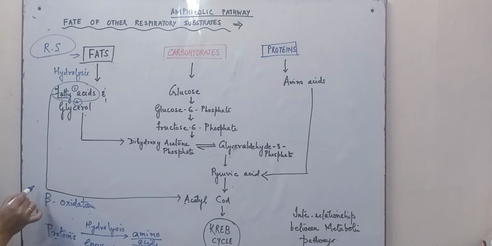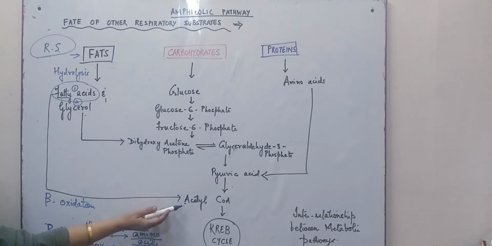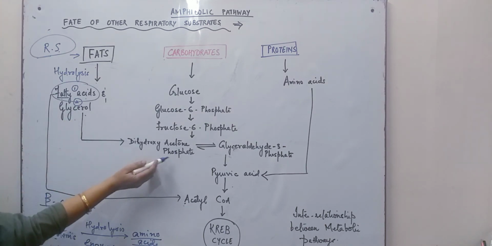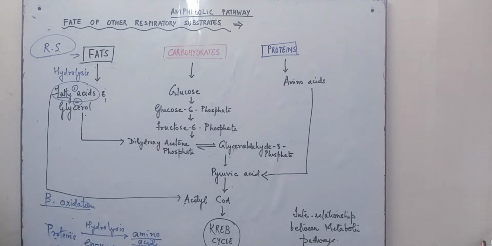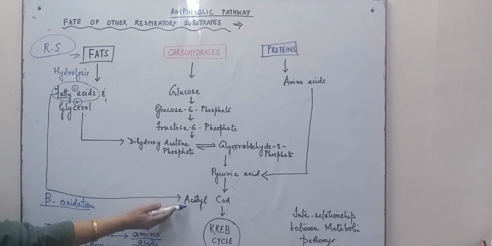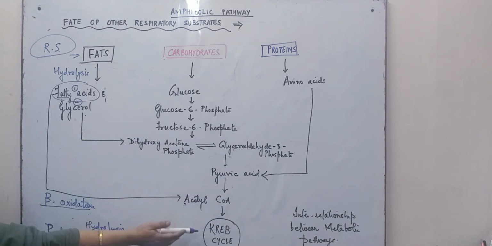The fatty acids get converted into acetyl coenzyme A by direct beta oxidation, whereas the glycerol will form dihydroxyacetone phosphate or glyceraldehyde 3-phosphate, that is PGAL, and will form pyruvic acid and finally acetyl coenzyme A to enter the Krebs cycle.